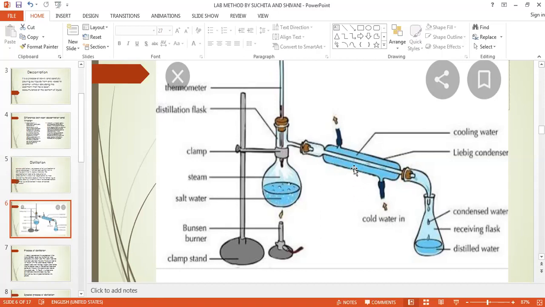Here there is an outer surface. That blue color is the outer surface, and this white one is the inner tube. That outer has two openings, one for the inlet and the second for the outlet. The cold water that comes from here will cool the liquid coming through the inner tube. So this cold water will give all its coolness and become a little warm. This warm water will go out from here. The whole blue part is the jacket and the white one is its inner tube.